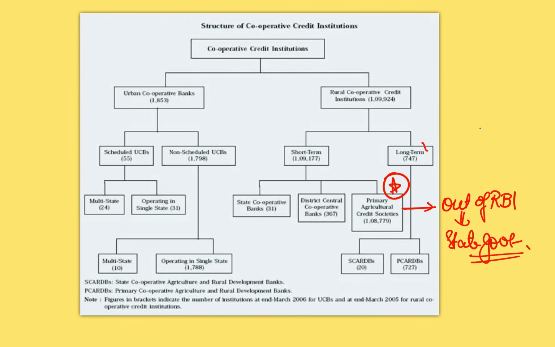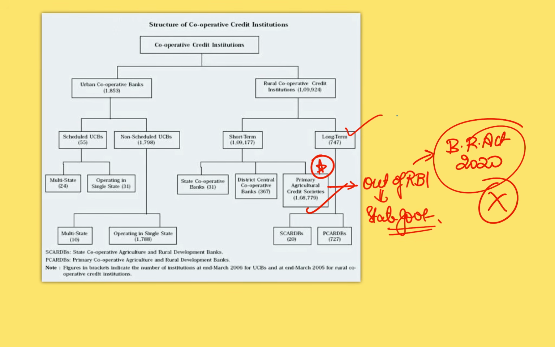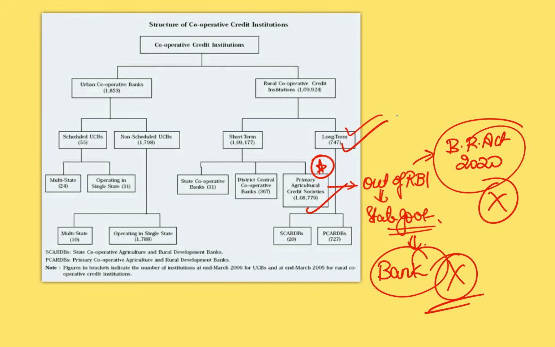So the long-term credit institutions, as well as the PACS, are not regulated by RBI. Now this Banking Regulation Act Amendment of 2020 is not applicable to PACS as well as long-term credit institutions. And this is the screenshot of the news where RBI said that the word bank should not be used by these primary agricultural credit societies and these long-term credit institutions.